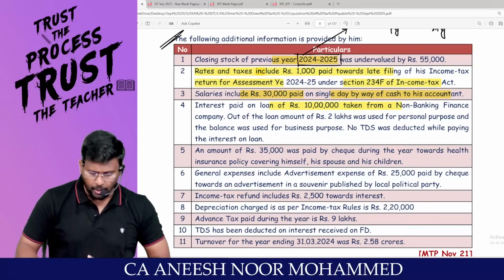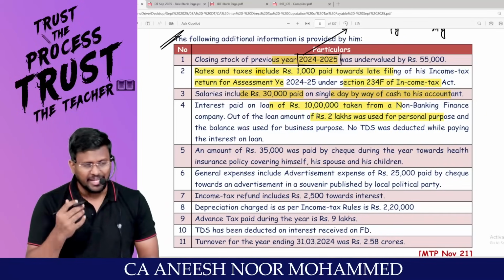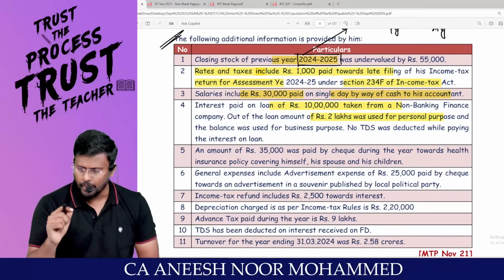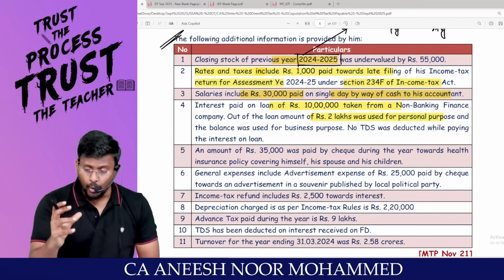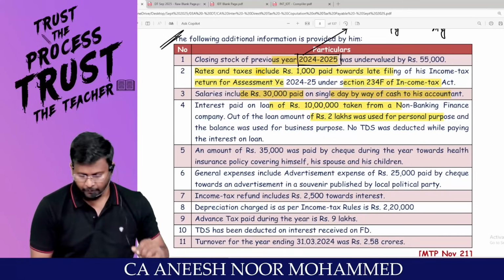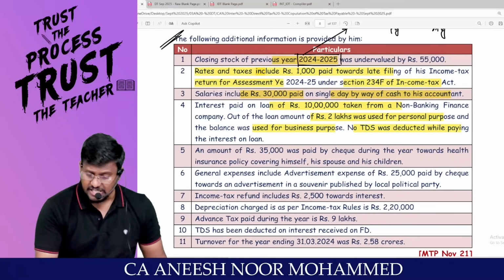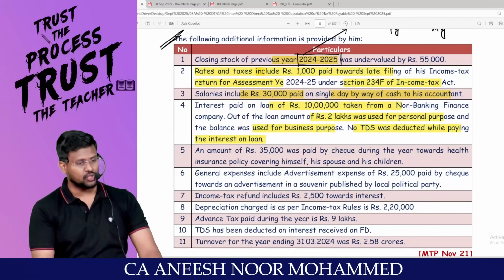Out of the loan amount, rupees 2 lakh was used for what purpose? Personal purpose. Then as per 36, subsection 1, clause 3, the loan amount which has been used for personal purpose cannot be claimed as a deduction. And the balance was used for business purpose. No TDS was deducted while paying the interest on loan.